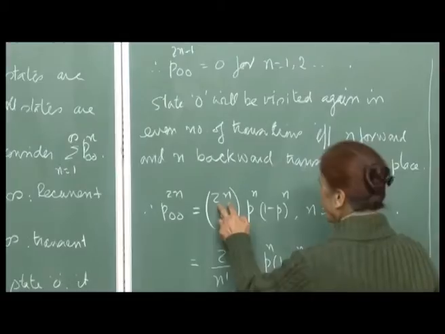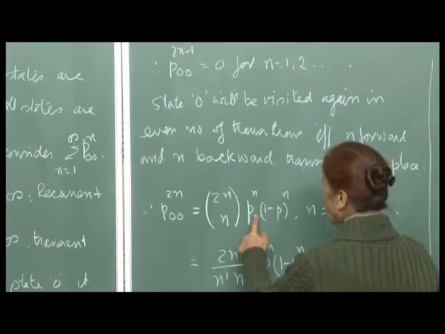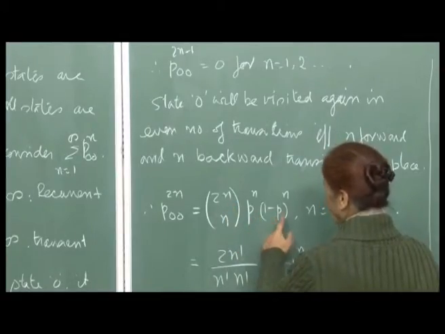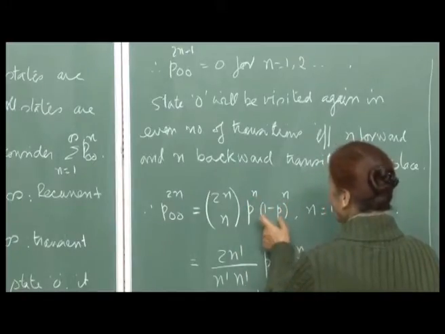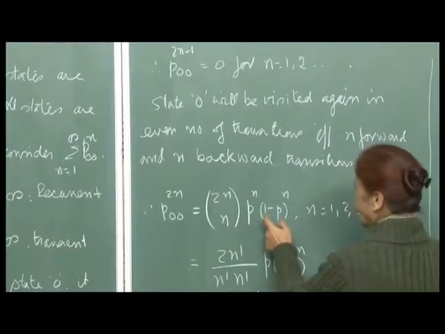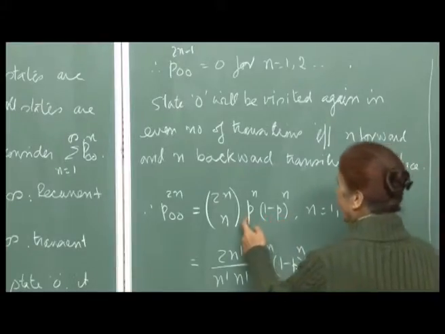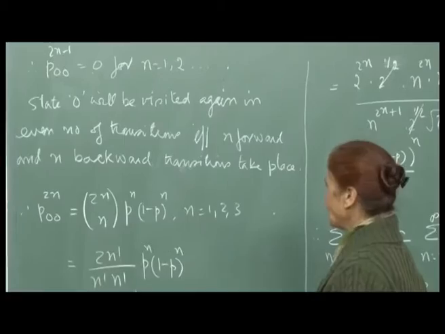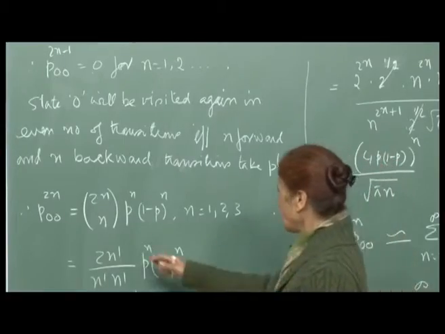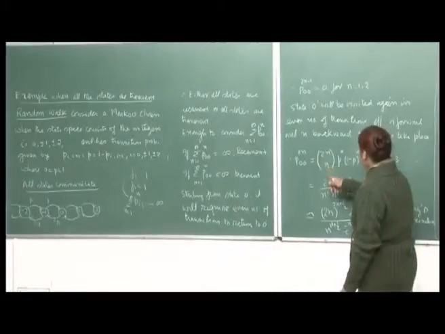Choose n from 2 n transitions, and then n transitions forward and n transitions backward. The probability of a forward transition is p, and the probability of a backward transition is 1 minus p, okay. Now, just open up the expression here.